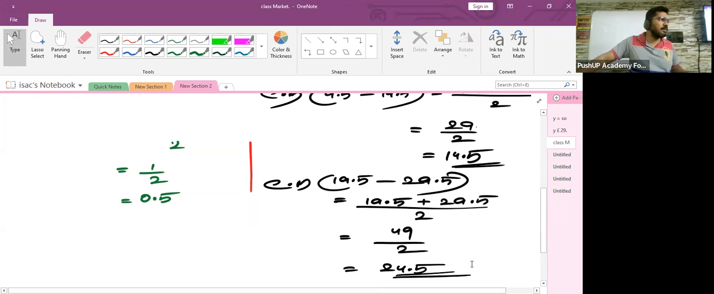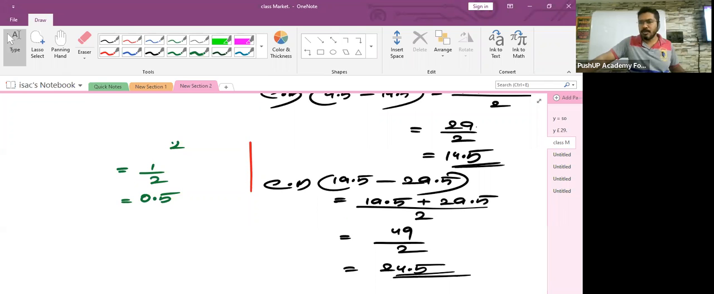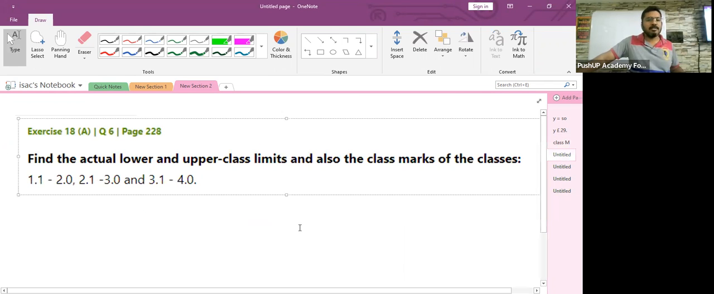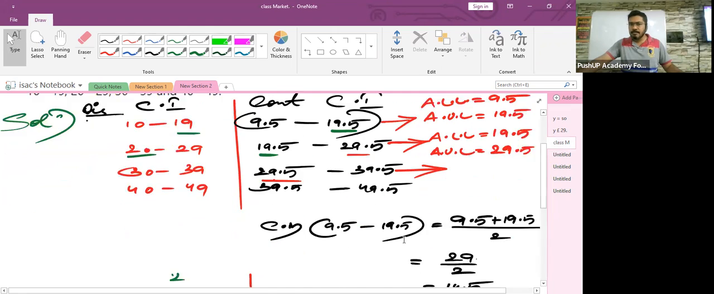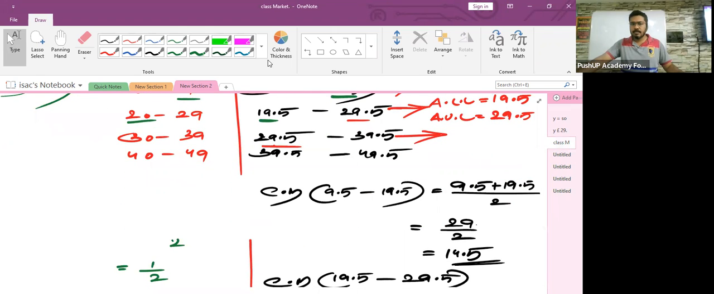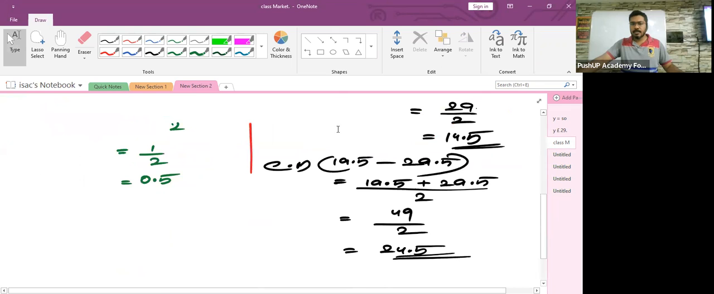All right, was it easy? Shall we move on to the next sum? Find the actual lower and upper limit and the class mark. What is the class mark equal to? For the second interval, 24.5.